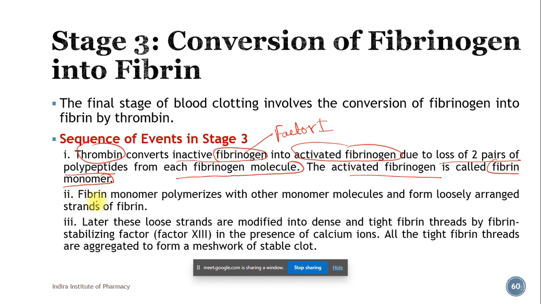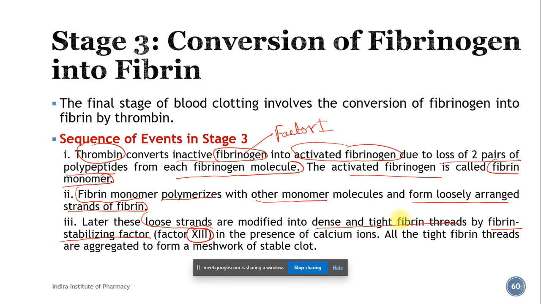Okay, so this fibrin monomer polymerizes with other monomer molecules and forms loosely arranged strands of fibrin. Okay, so later these loose strands are modified into dense and tight fibrin threads by fibrin stabilizing factor, which is factor number 13. So it stabilizes the fibrin thread.